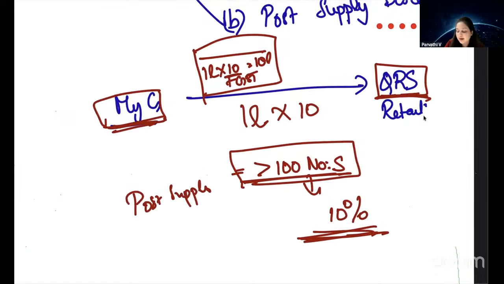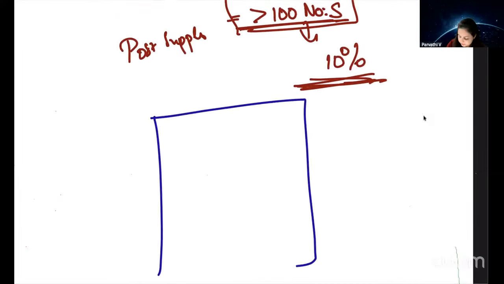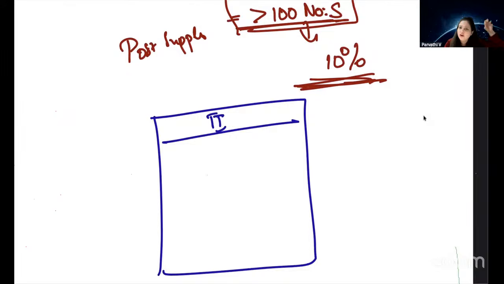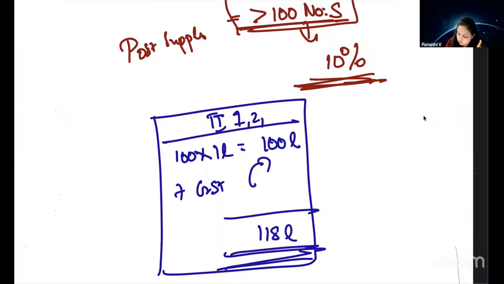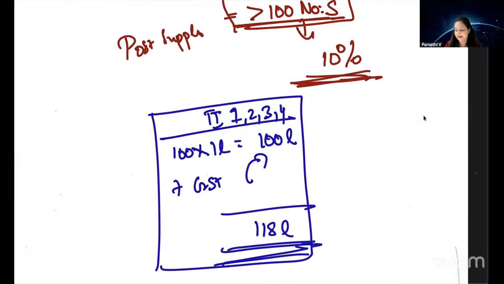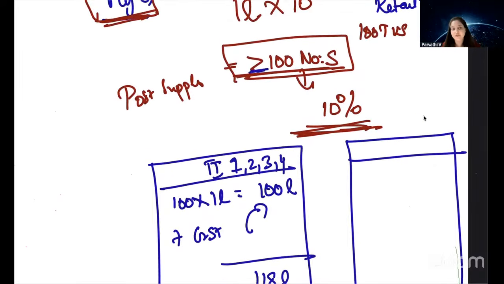So let us assume QRS purchased 100 televisions from MyG throughout the year. What will happen here? Tax invoices on various dates would have been issued for 100 televisions at 1 lakh each, 100 lakhs plus GST on 100 lakhs, correct? 118 lakhs. This is not one tax invoice; there are various tax invoices totaling 100 lakh. Now what happened? Since QRS has purchased 100 televisions or more from MyG,